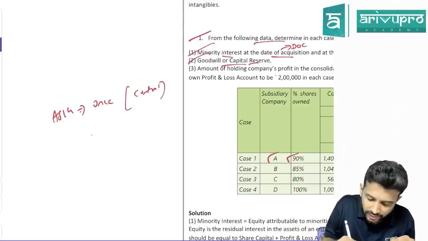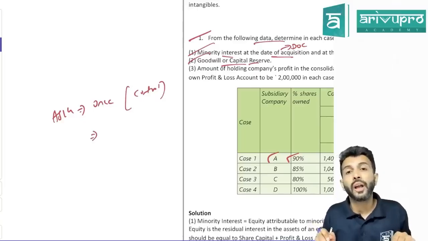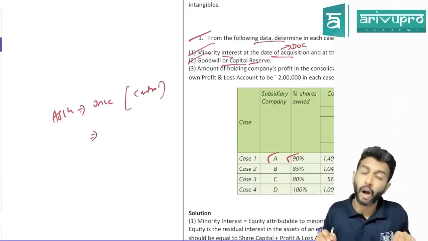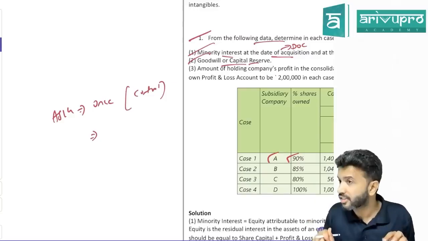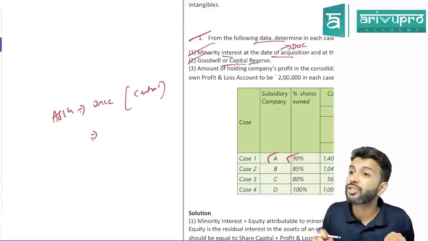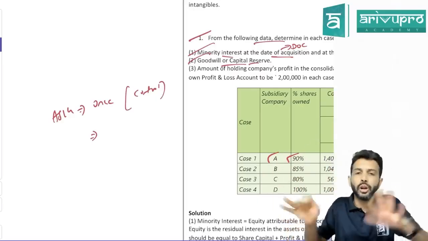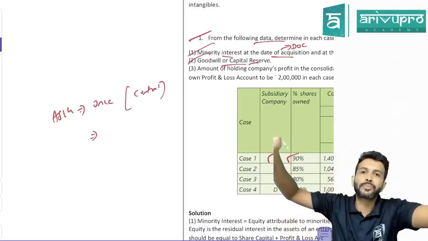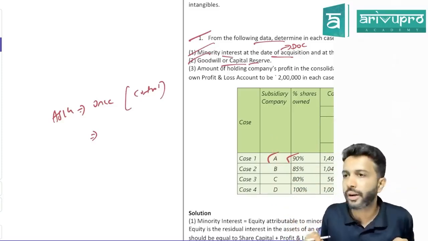So at the year end, you have to go on preparing consolidated financial statements. How long, sir? For as many years as you have control, you need to prepare CFS. If you have control for 10 years, you need to prepare consolidated financial statements for 10 years. After that, if you lose control, meaning if you sell the subsidiary's shares, then you don't have to prepare consolidated financial statements.